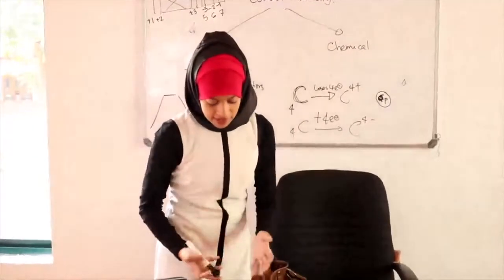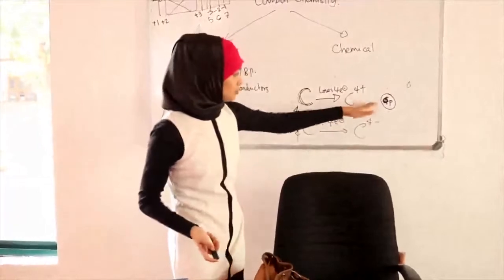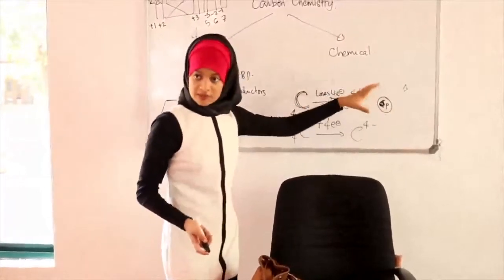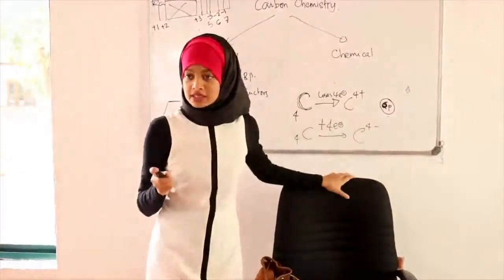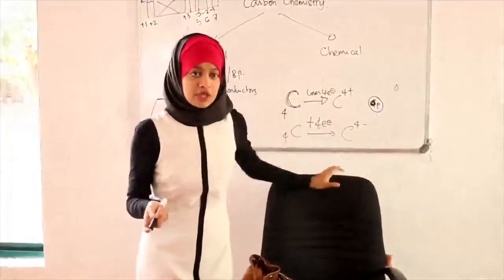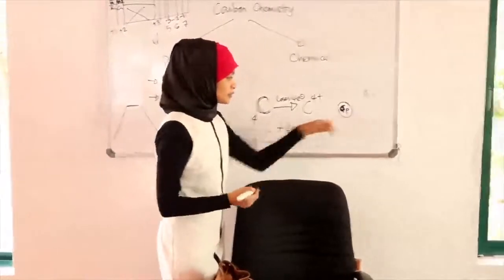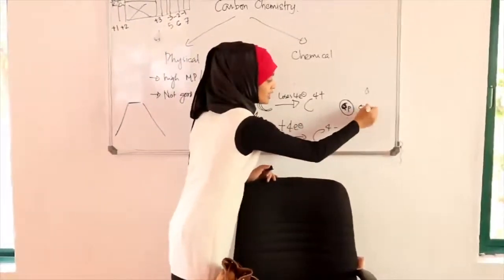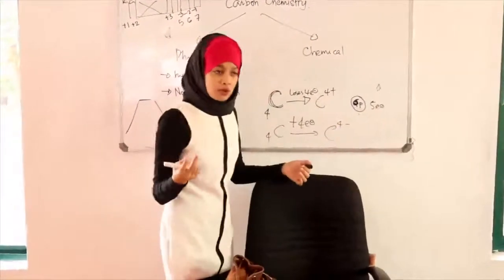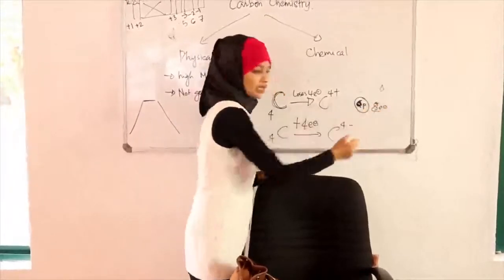If you have to remove 4 electrons from something that has 6 protons, it will not let you do that. Maybe you can remove the first one. When you remove the first one, you have 6 protons holding onto 5 electrons. Fine, you can remove 1 more. You have 6 protons holding onto 4 electrons.